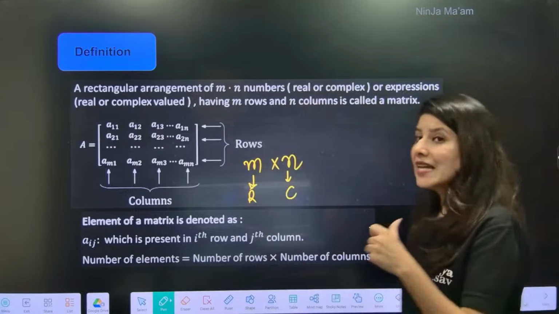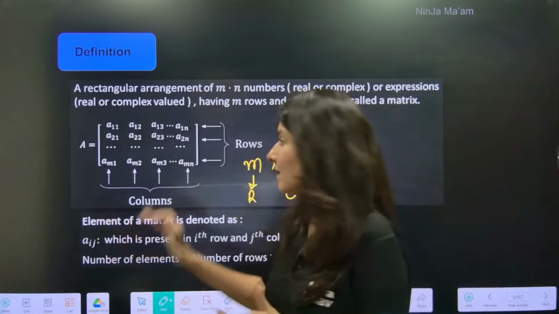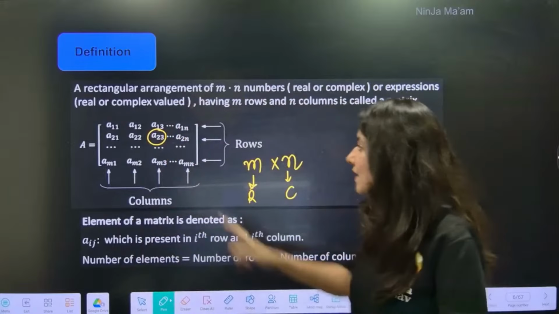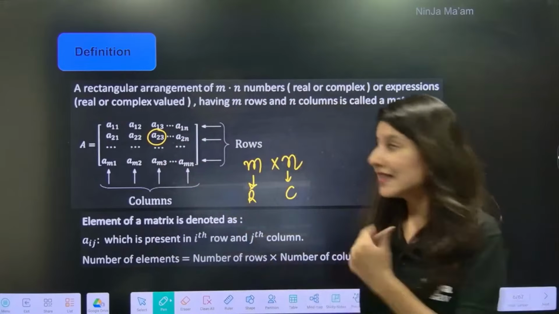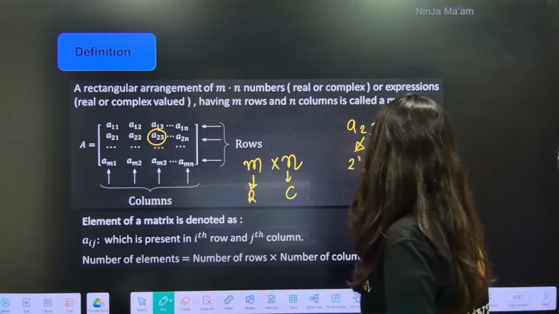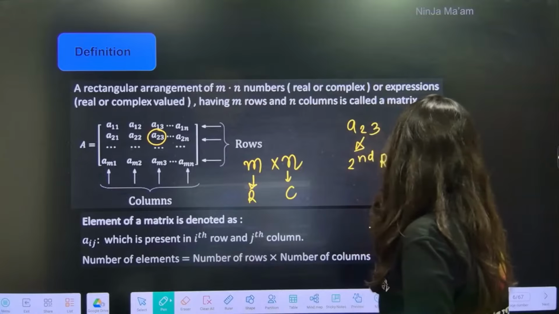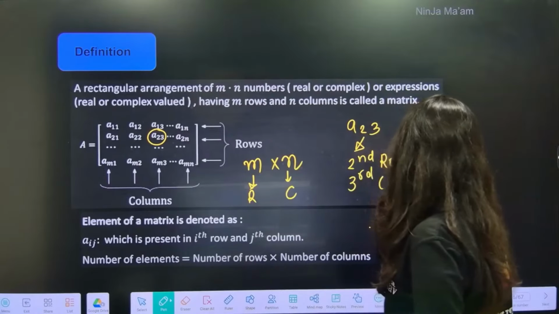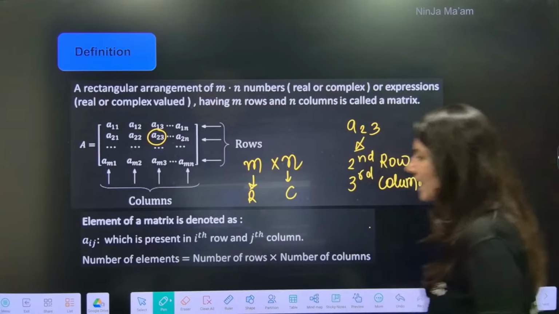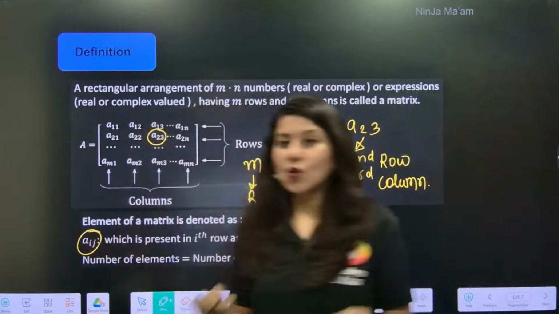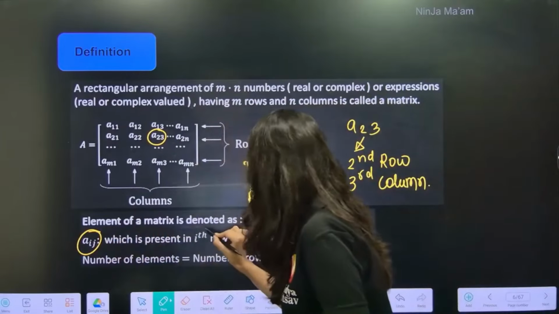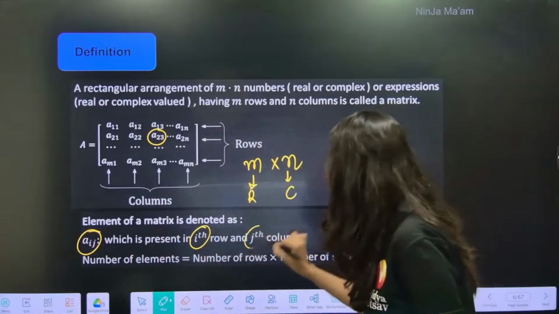Now the element which is sitting inside a matrix, suppose A23, means that it is sitting in the second row and third column. So an element is denoted by Aij, where Aij is present in the ith row and jth column.